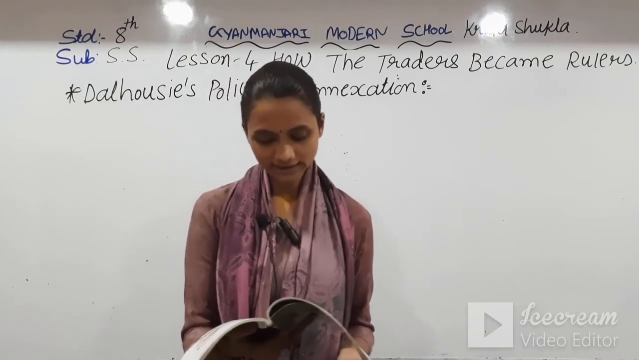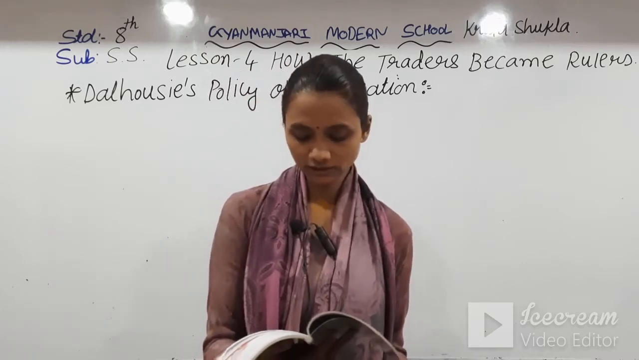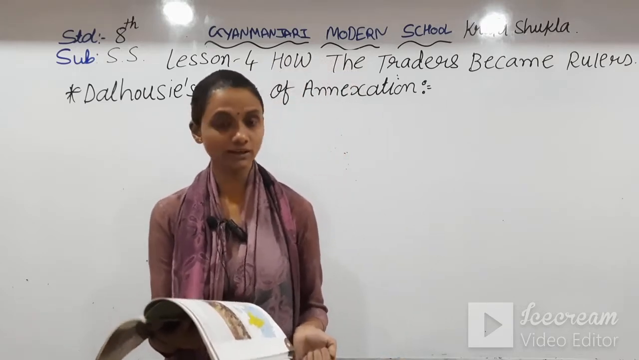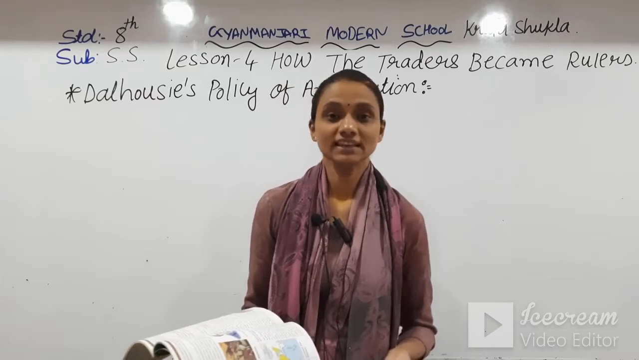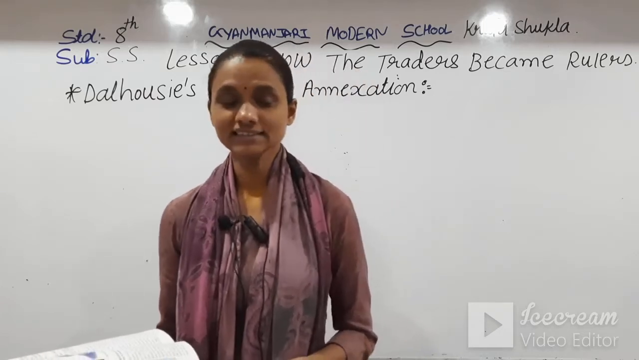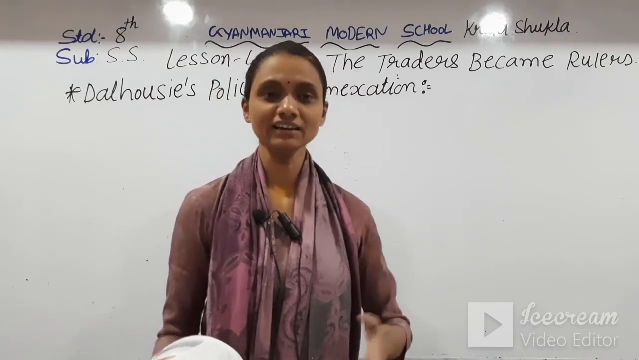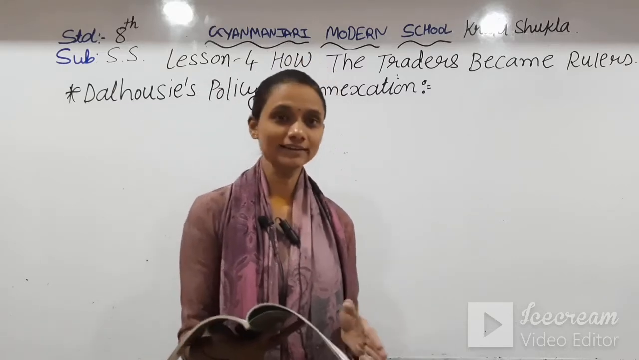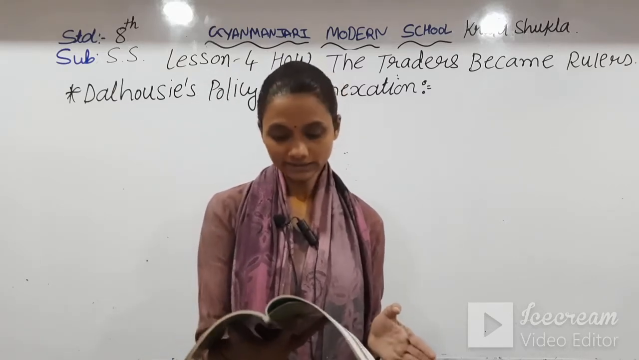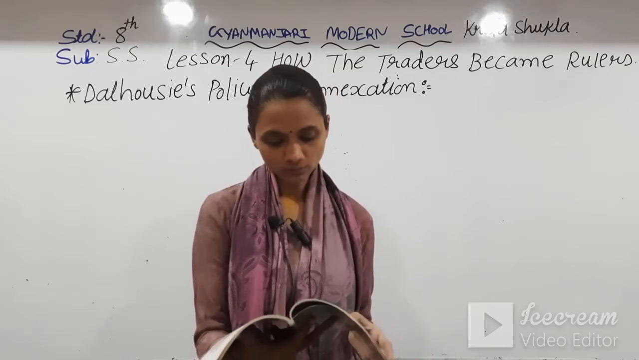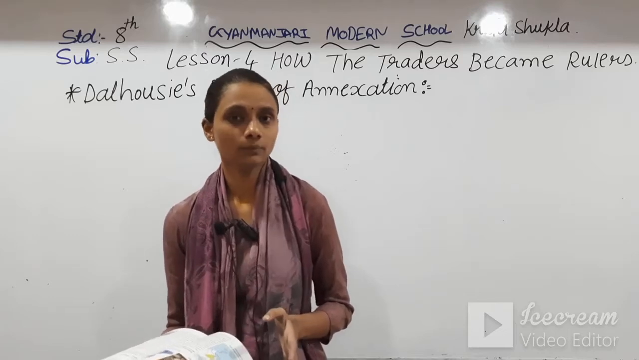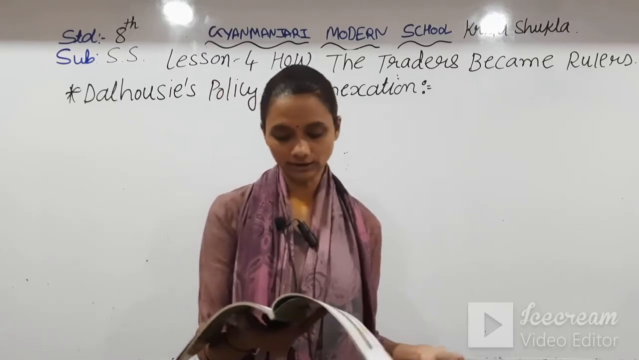The British got an excuse to start interfering in the internal affairs of the states on the pretext of putting an end to anarchy. Now, what happened? They introduced the subsidiary alliance, and because of that the British started interfering in the internal affairs of Indian states. They annexed many states under the same excuse, and because of that they got many states of India.